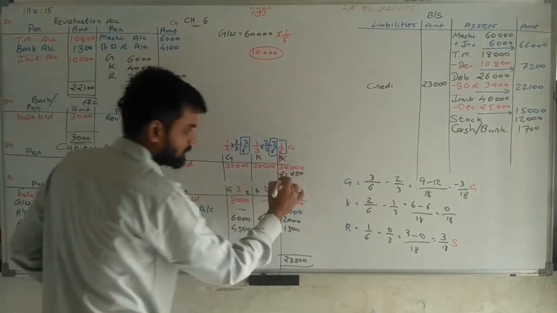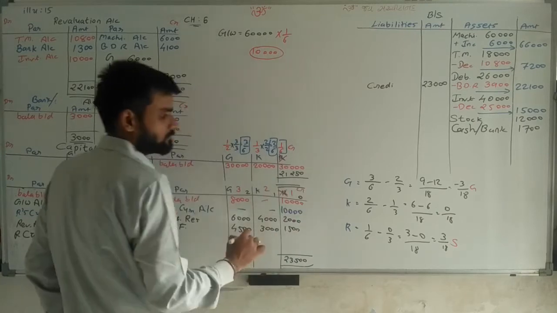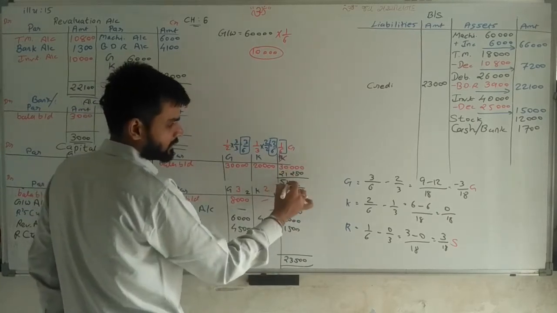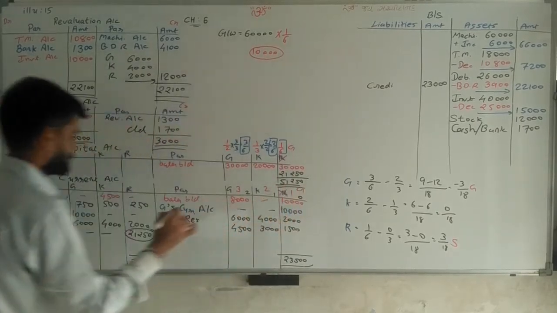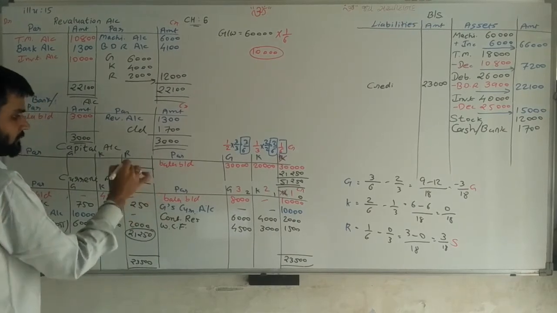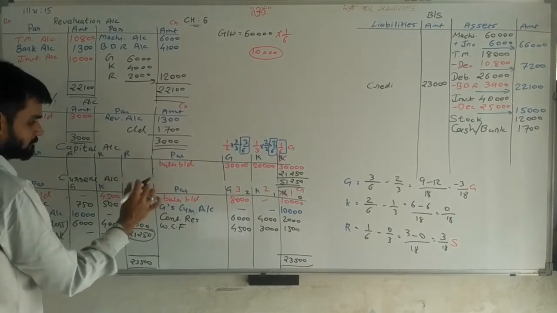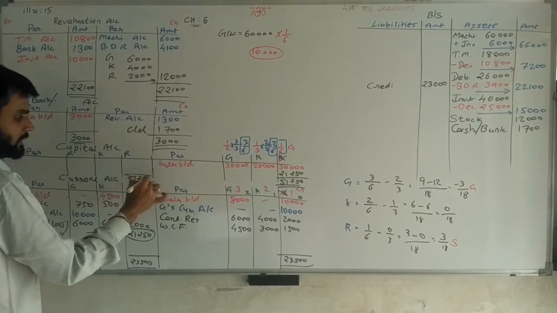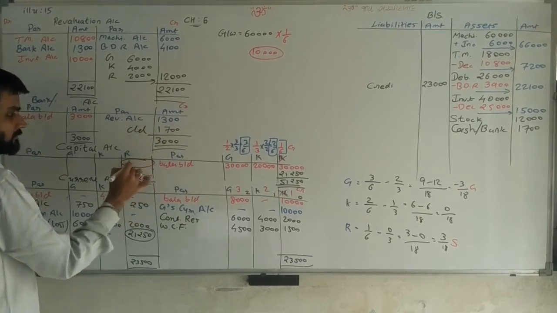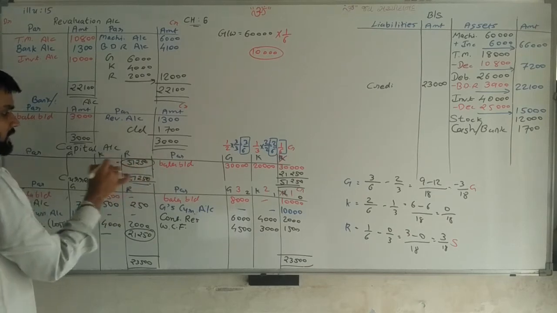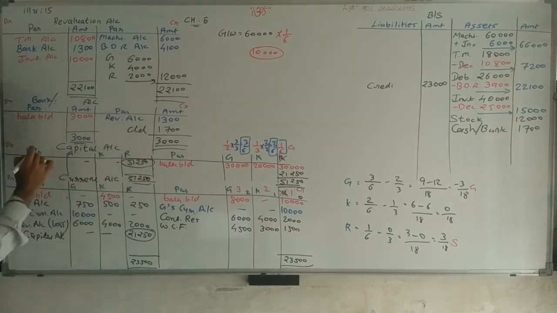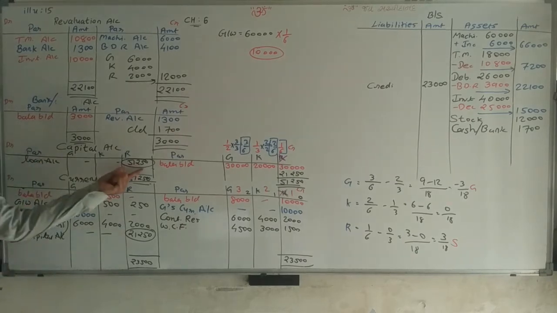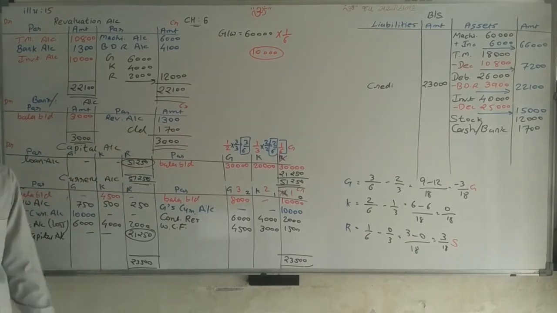Now closing R's capital account. So here 51,250 closing and writing balance 51,250. Against it, I have to write loan account because I don't have money to pay 51,250.